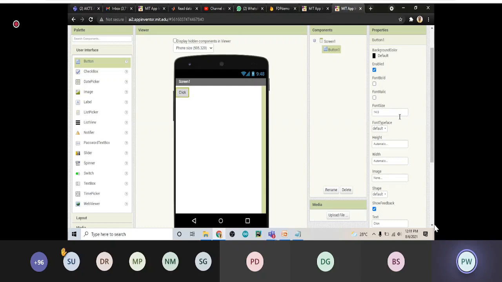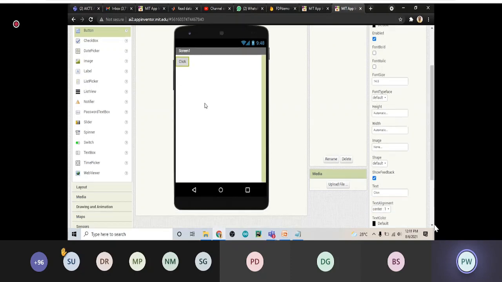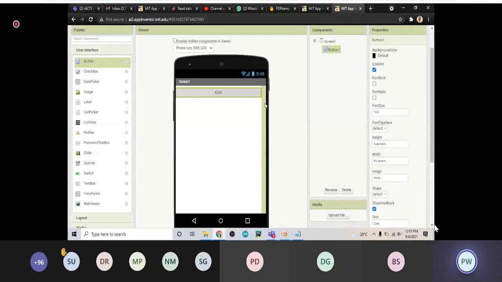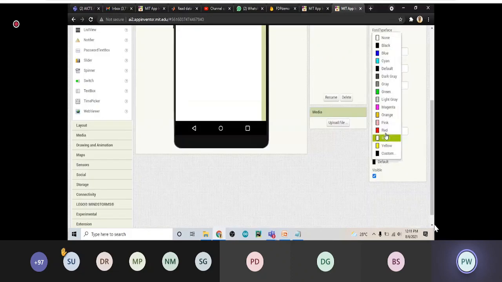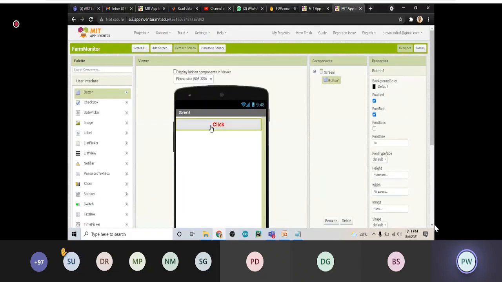If I want to make the button to be on a complete screen, I will make the width to the fill parent. So it will be okay. So see, the complete button is now on a complete screen of your window. If I want to change the font size, I will make it 20 like this. If I want it bold, I will make it bold. If I want to change the color of the text, I can change it to red like this. Okay. If you want to change the background,